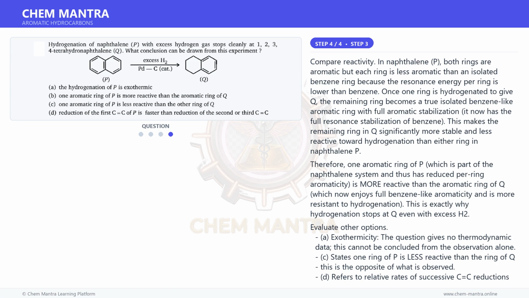Evaluate other options. A. Exothermicity. The question gives no thermodynamic data. This cannot be concluded from the observation alone. C. States one ring of P is less reactive than the ring of Q. This is the opposite of what is observed. D. Refers to relative rates of successive C=C reductions within one ring, which is not what is being demonstrated here. The key observation is the inter-ring reactivity difference.